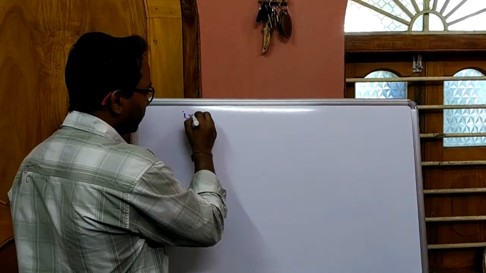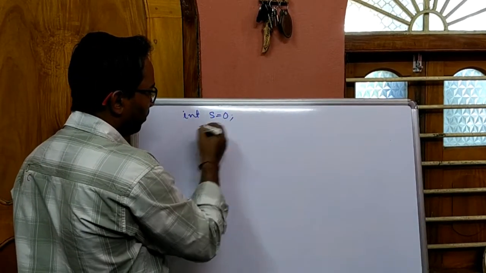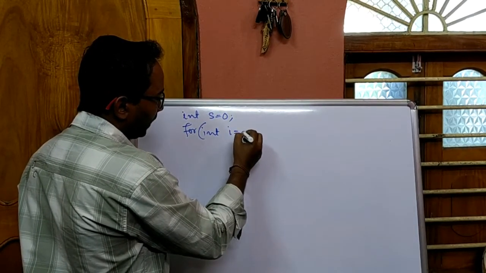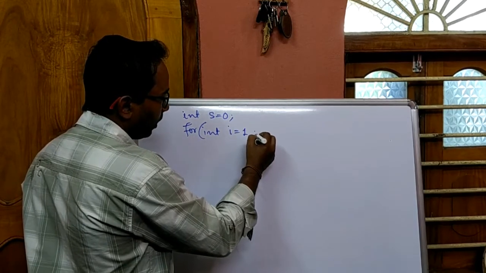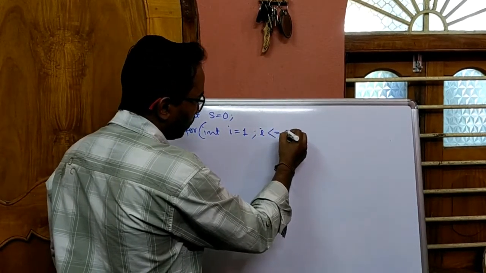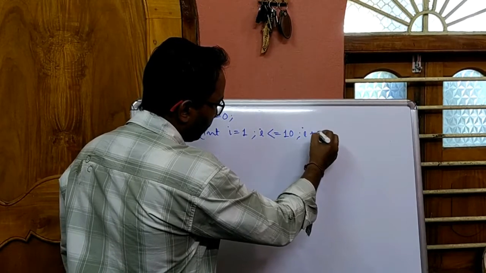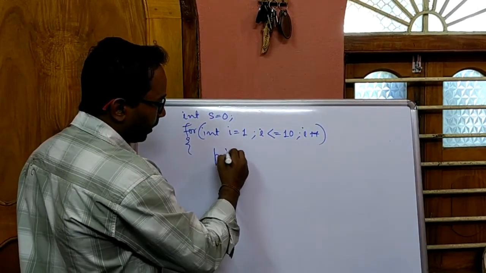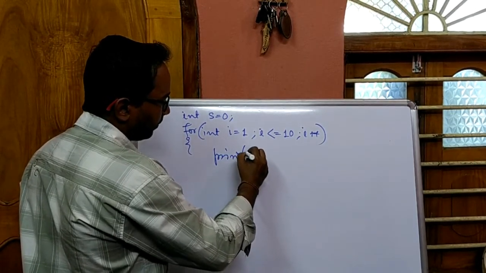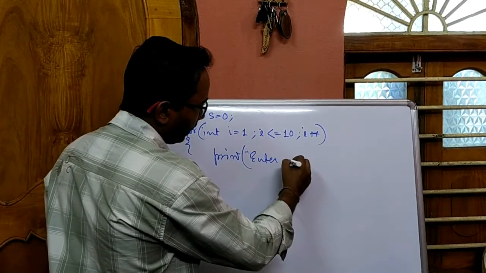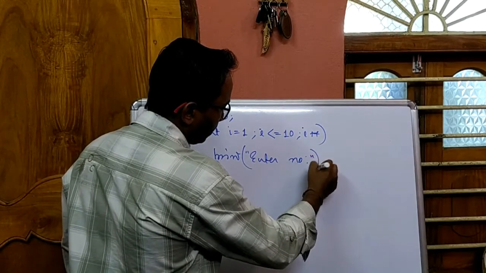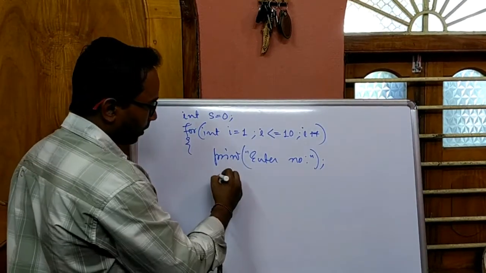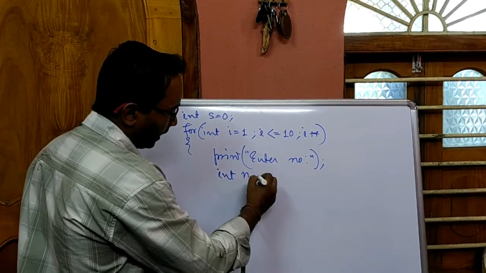So at first you have to declare one sum variable to calculate the sum of 10 numbers. Now after that you make one loop which will execute 10 times to take 10 runtime inputs, i equal to 1, i less than equal to 10, i plus plus. Now inside the loop you display one message using System.out.print, enter number. So this line will execute 10 times to ask 10 inputs, 10 inputs to a variable n.